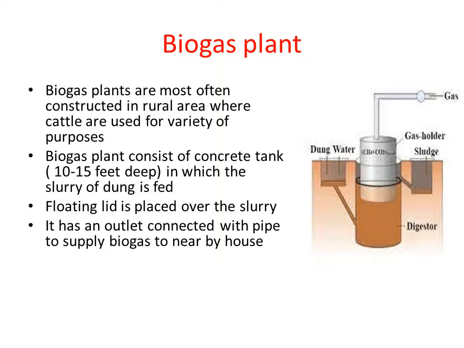Through this outlet, the gas produced as a result of anaerobic digestion moves to the outlet, and through the pipe it is supplied to a nearby house. So it can be used for lighting purposes, or it can be used for cooking purposes, right? So this is how the biogas is produced in the biogas plant, right?